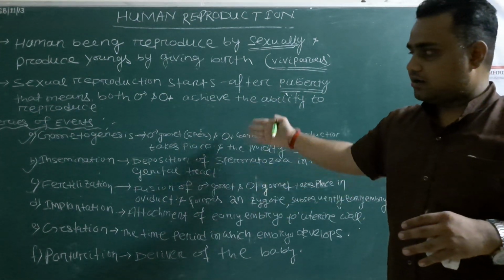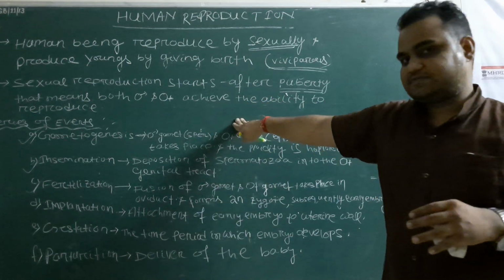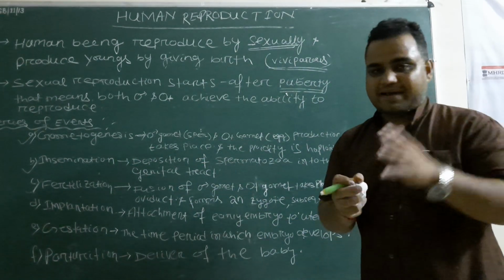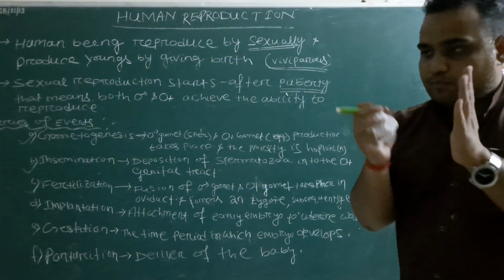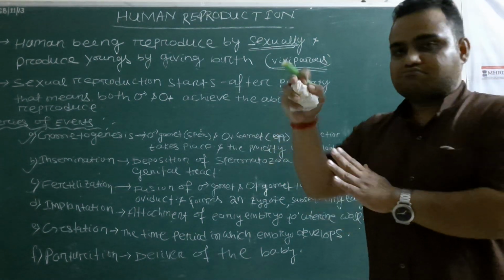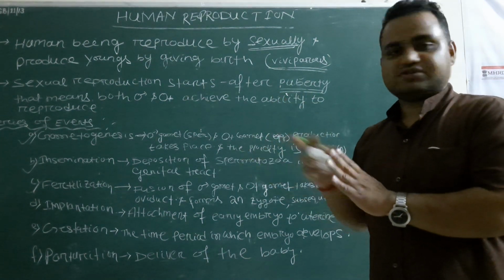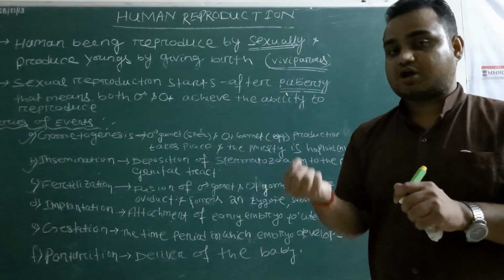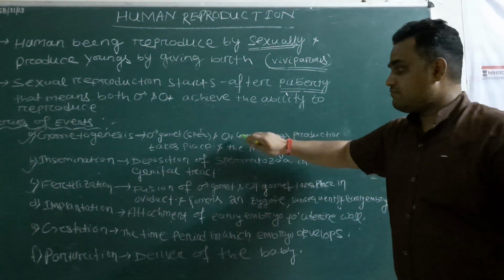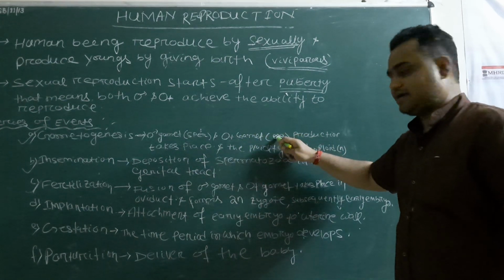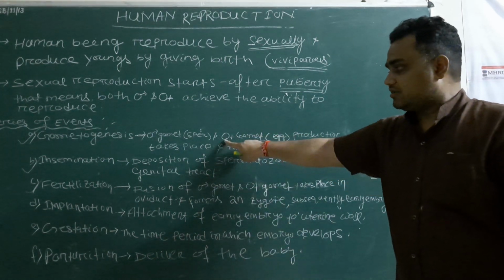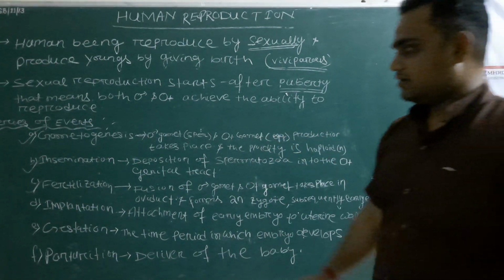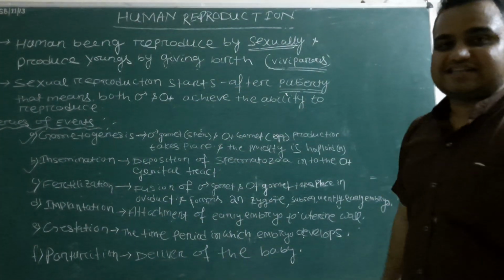Okay, now we will go through the series of events that take place during sexual reproduction. The first step is gametogenesis. Gametogenesis means that the male gamete and the female gamete are produced by male and female organisms respectively. The male organism produces the male gamete, which is called spermatozoa or sperm. Similarly, the female organism produces the female gamete, which is called the egg. You get my point? And the ploidy of both the male gamete and female gamete is haploid.